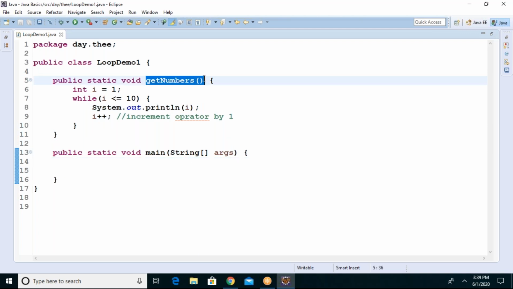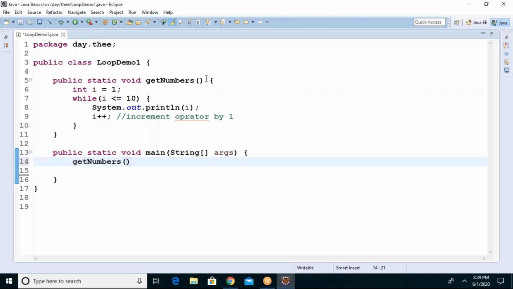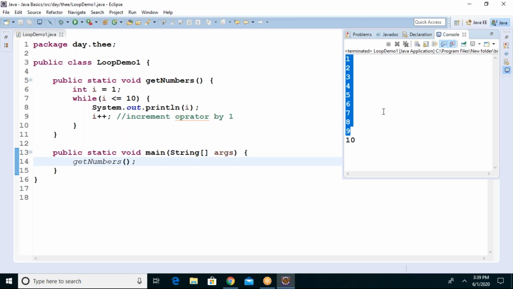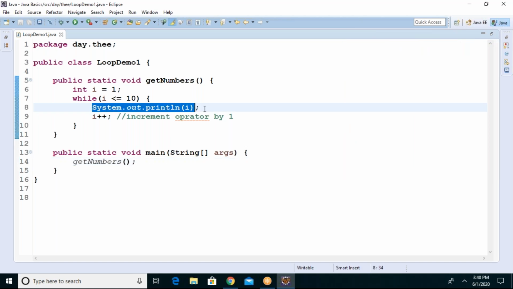Now we call it and it will run. It will calculate. It will print, sorry, 1, 2, 3, 4, 5. Is it printing? Yes, it is printing. But according to what I said, rather than printing in the other method, you should print this in the main method.